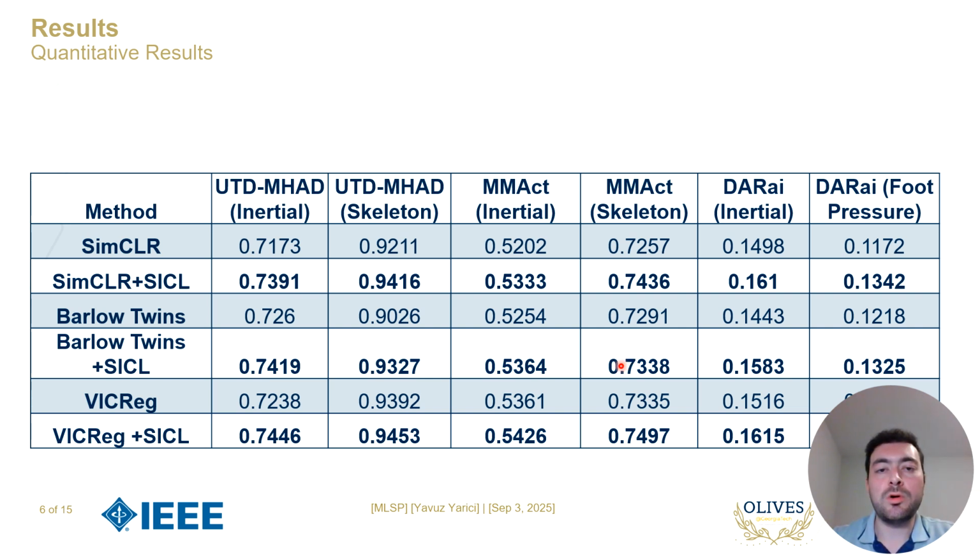To evaluate the performance, we experiment with three different datasets that include multiple modalities, such as inertial signals, skeleton data, and foot pressure. Across all settings, we consistently observed performance improvements when SICL was added. This shows that our loss function effectively enhances representation learning by promoting subject invariance.